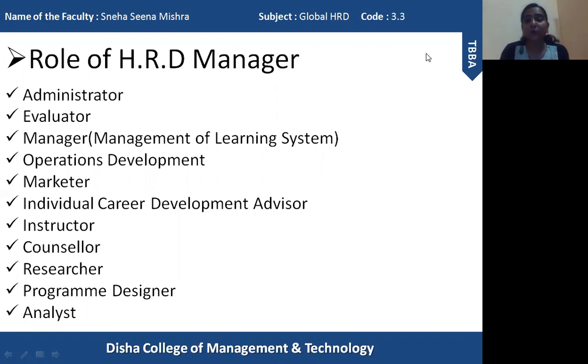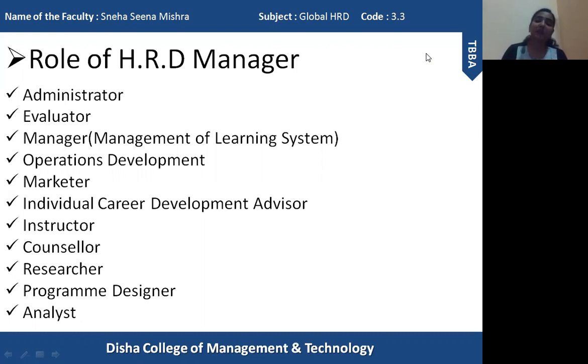So proper coordination, proper communication with the other departments is a very important aspect in HRD programs. So HRD manager must regularly communicate with the other departments, must operate the HRD programs while coordinating with different departments, so that there won't be any kind of confusion, and many employees can take advantage of such HRD programs.